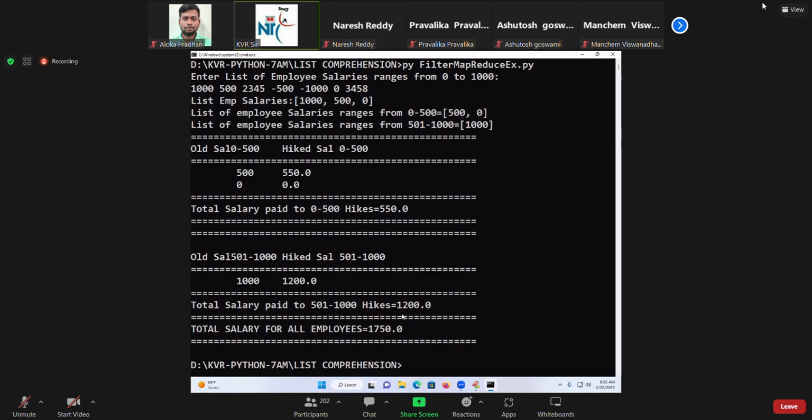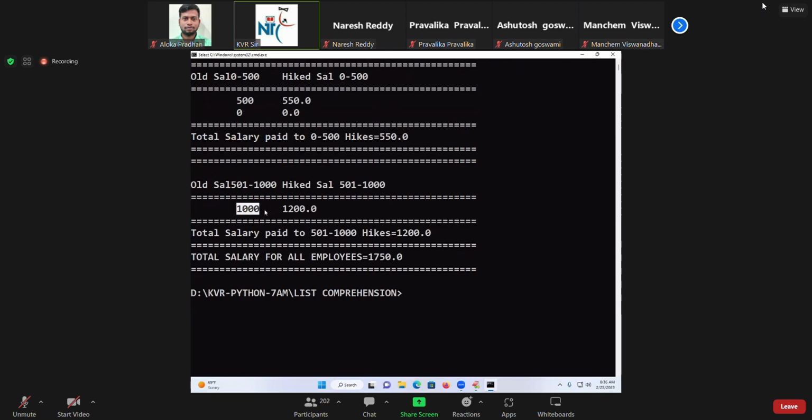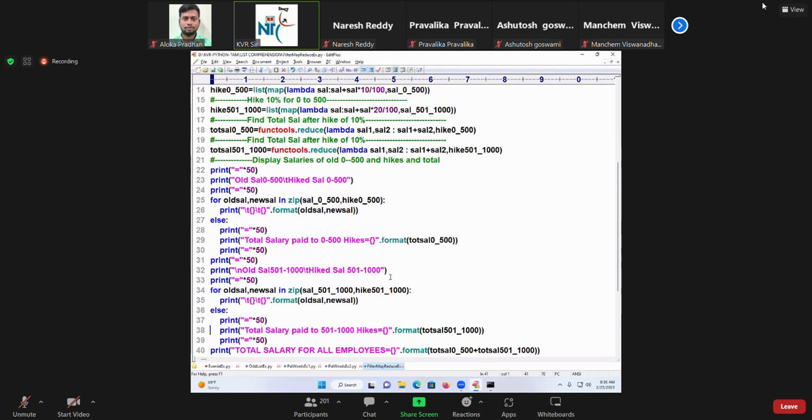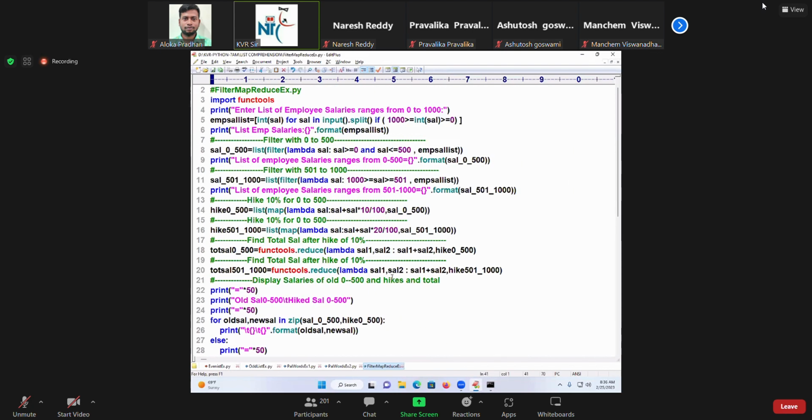All those things will not come. Only two people: 500 salary, 10%, 550. 1000 rupees, 20%, 1200. 1000 plus 500 is called what? 1750. This is the complete program containing what? Filter, map, reduce. If anybody did not understand, please look into that.